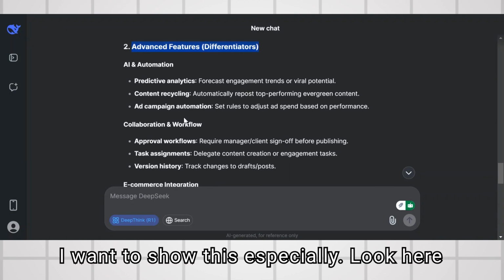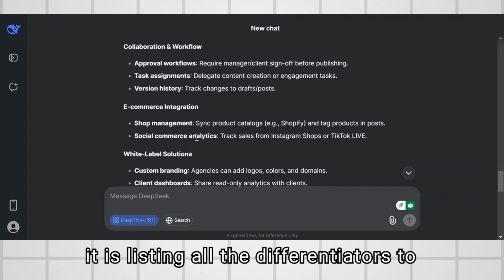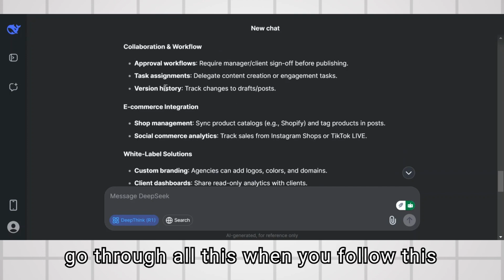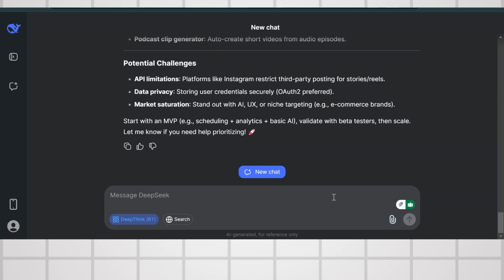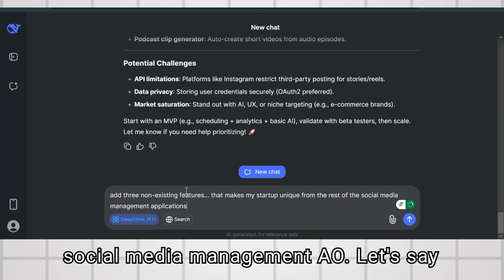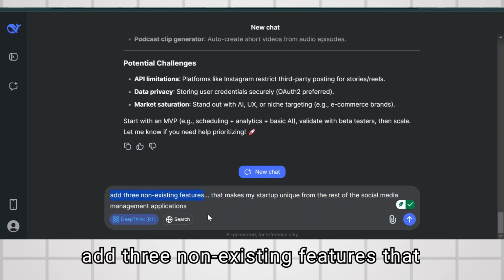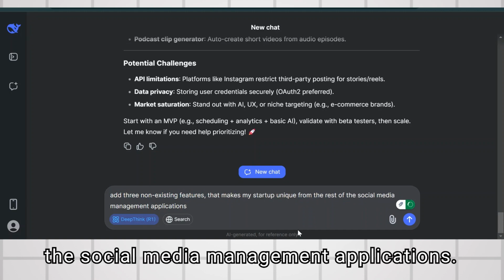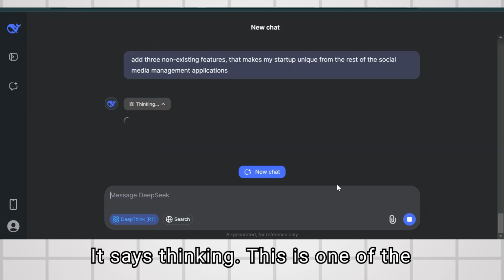I want to show this especially. Look here, it is listing all the differentiators to make our product unique. I advise you to go through all this when you follow this process for your startup. As the next step, we are going to ask for 3 features that are not in any existing social media management app. So let's say, add 3 non-existing features that make my startup unique from the rest of the social media management applications. It says thinking.